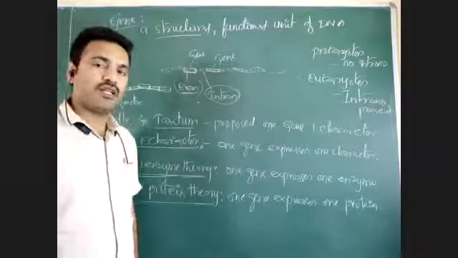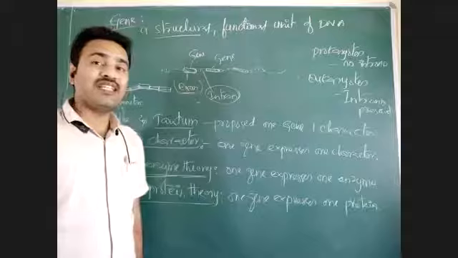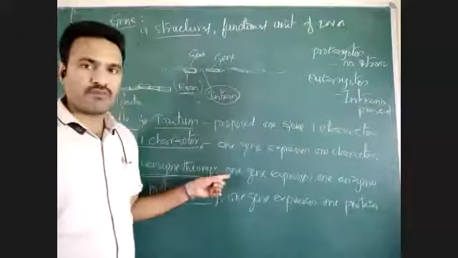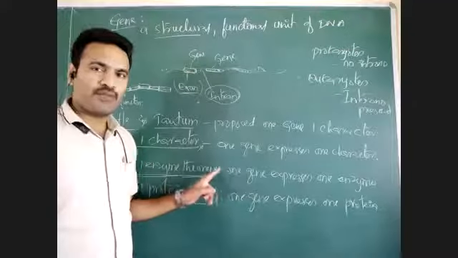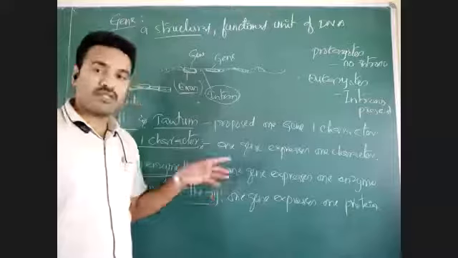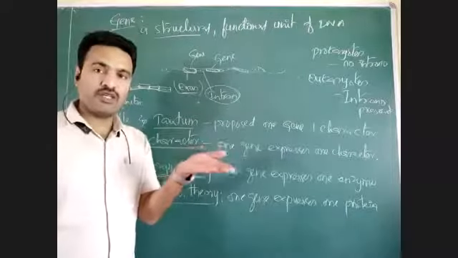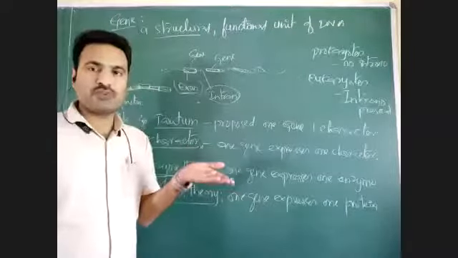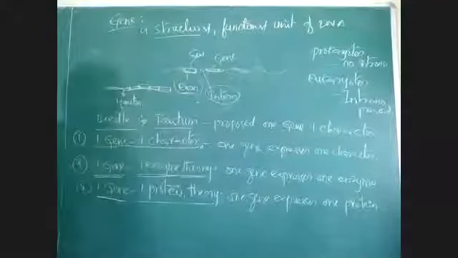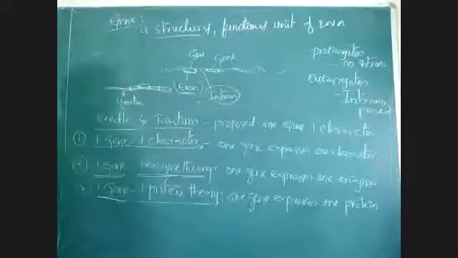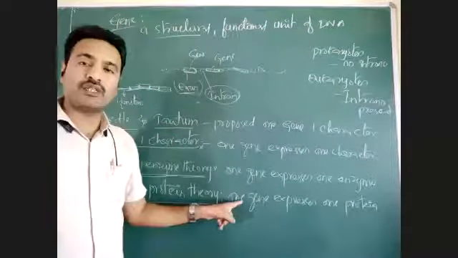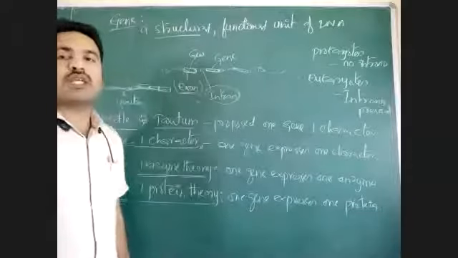According to the molecular basis, a gene, DNA, is expressing into a protein. That protein may function as an enzyme. Not only enzyme, there is formation of structural proteins, transport proteins. Many proteins are formed, nutrient proteins like that. See, later, one gene, one protein theory was proposed. According to this, when a gene is expressed, there is formation of a protein. That protein may show any character.